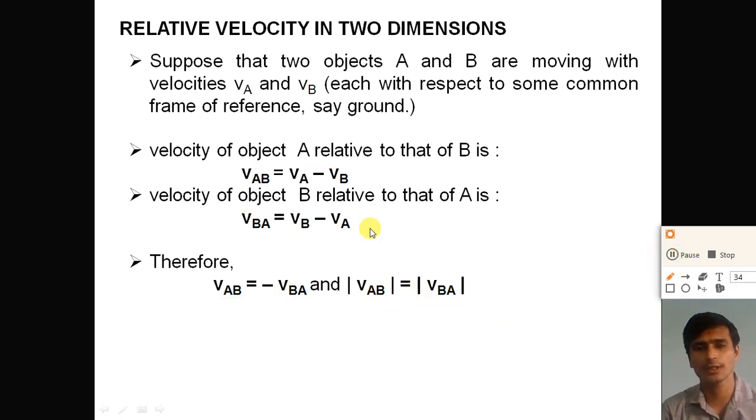So dear student, understand the relative velocity. In two or three dimensions, relative velocity is the vector subtraction of the two velocity vectors. You have to remember that if you find the relative velocity of two objects, you perform the vector subtraction of the velocities of both objects. Now let us understand with the help of an example.